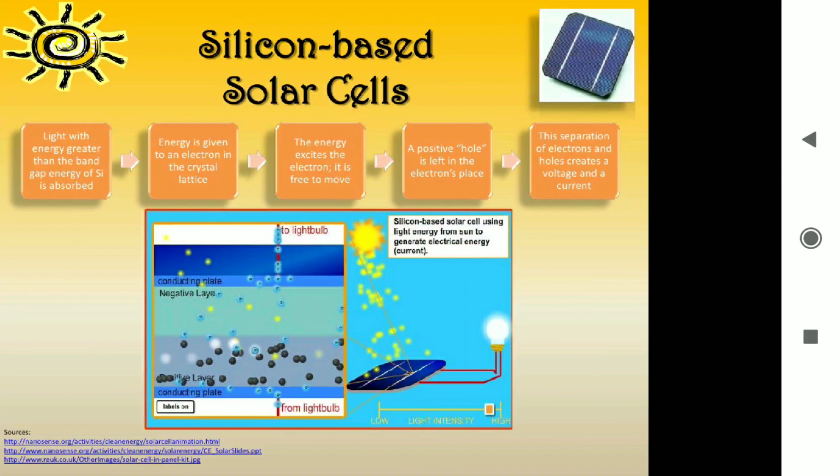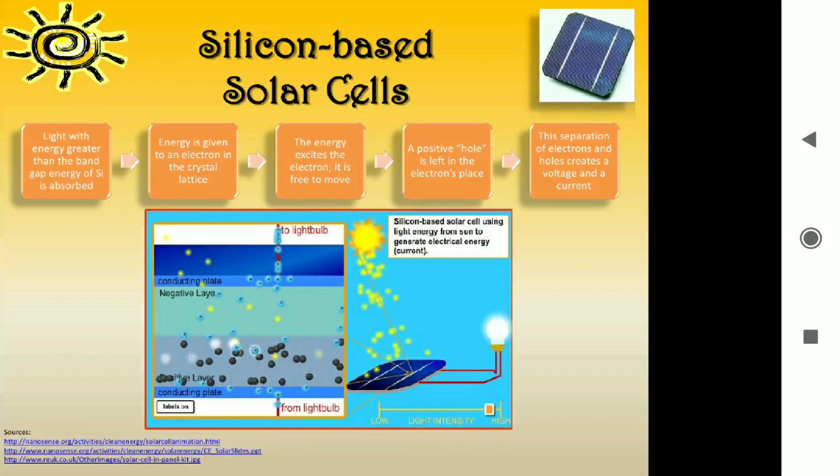There are also some types of silicon based solar cells, and when light with energy greater than the band gap of silicon is absorbed, the energy is given to the electron in the crystal lattice. This energy excites the electron. It's free to move, it can flow anywhere.